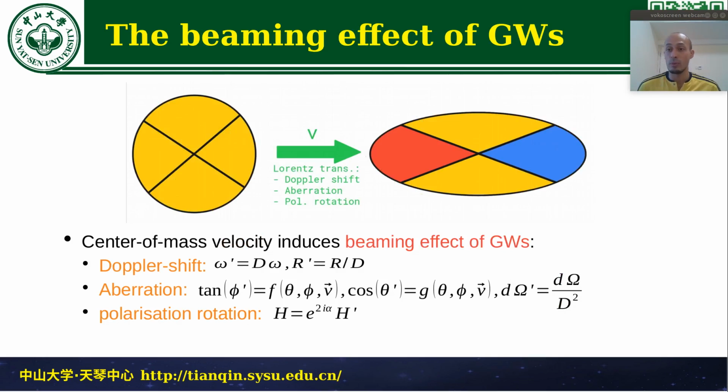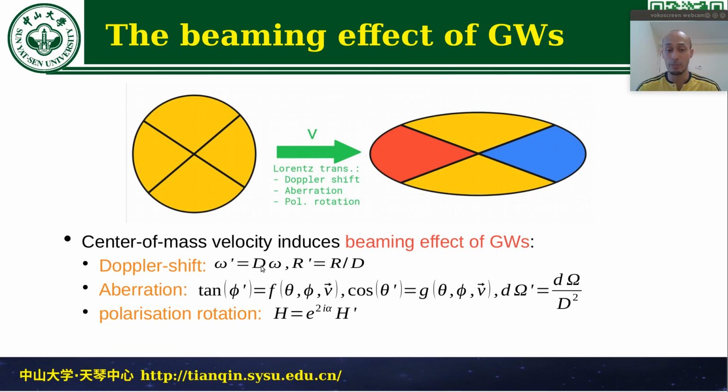Okay, we know now that we want to understand the effect of velocity, and fortunately this can be done in a quite simple manner, dividing it into the different effects which velocity can cause on a gravitational wave. The first one is the Doppler shift, which basically makes that the gravitational waves emitted along the velocity or parallel with the velocity appear blue shifted, and those anti-parallel appear red shifted, while those perpendicular almost do not change. This basically leads to the fact that the frequency that we are seeing is changed by some factor depending on the velocity and the direction.